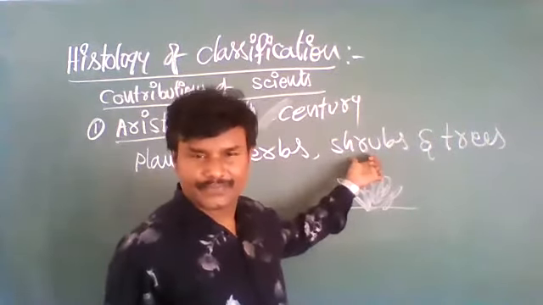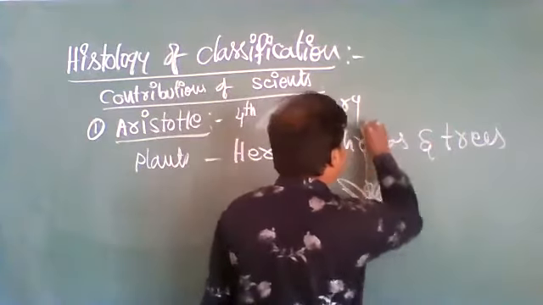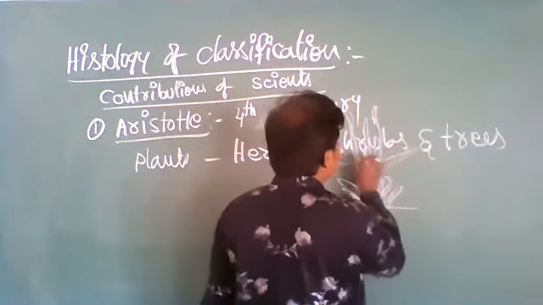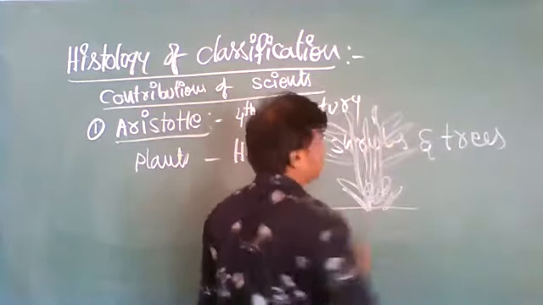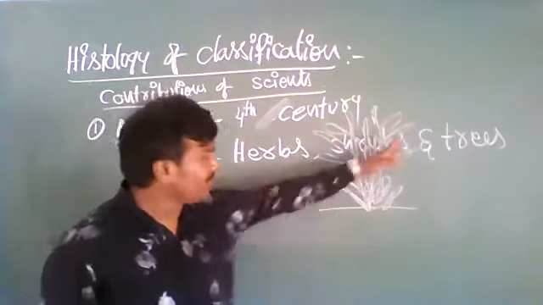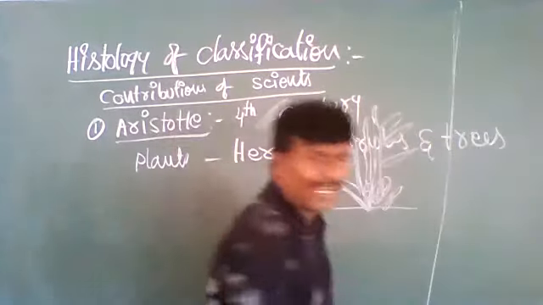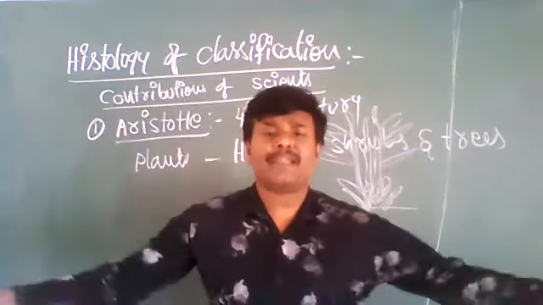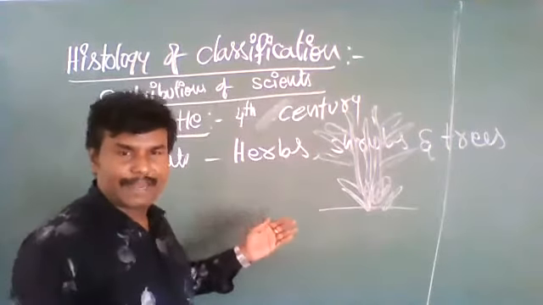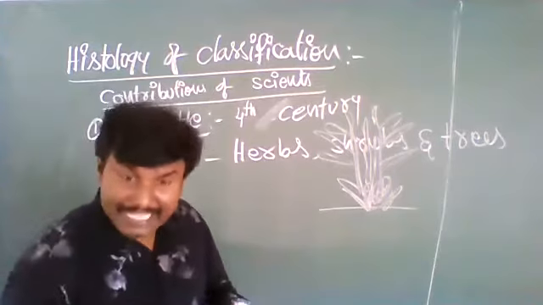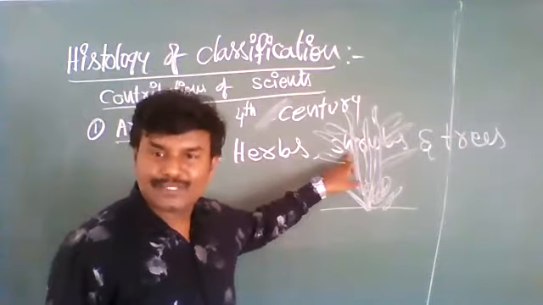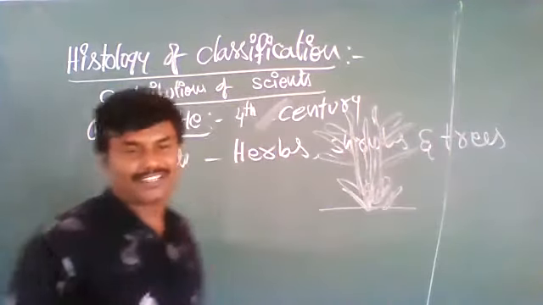Shrubs will have a little bit of height and will produce branches, side branches. These are called shrubs, with a bushy appearance. Trees will grow more height, with woody stem and a number of branches. So, like that he classified. The plants which grow on the ground and spread are called herbs. Those growing a little bit in height are called shrubs. Those growing more in height are called trees.